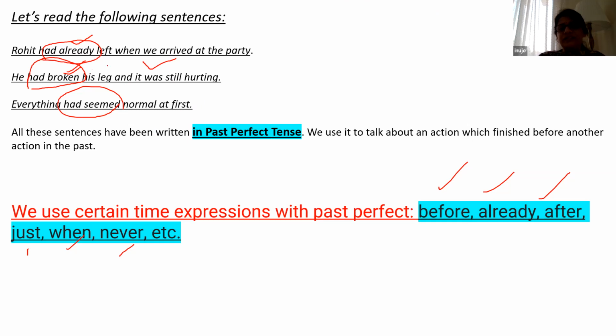He had broken his leg and it was still hurting. For example, Rohit had already left when we arrived at the party. When we reached the party, Rohit had already left. Okay, so that is when you use past perfect, children.